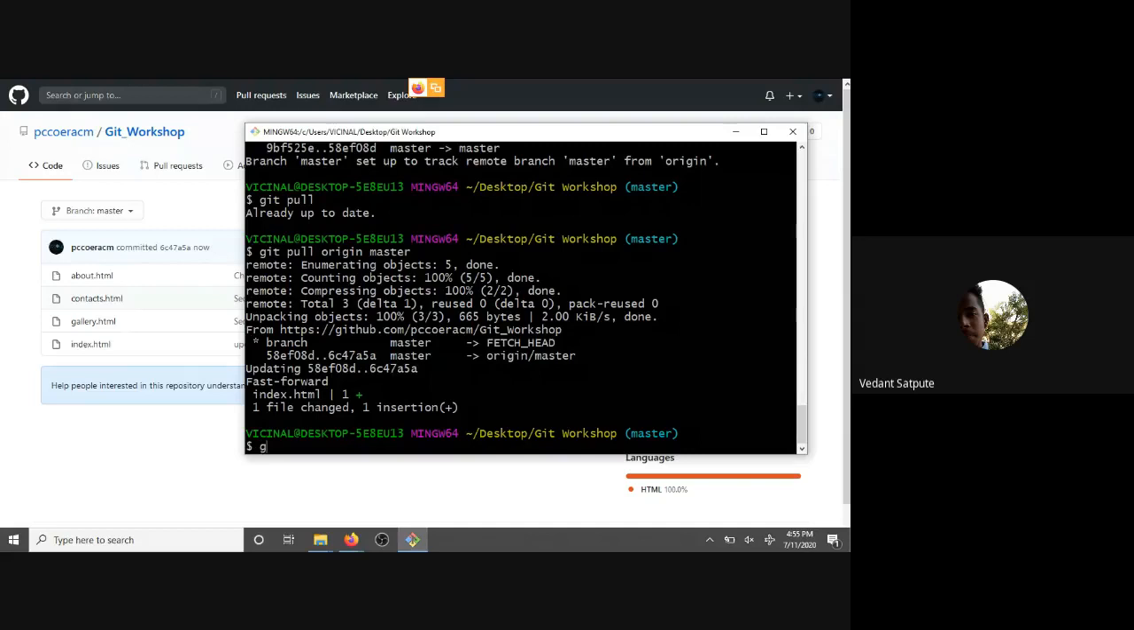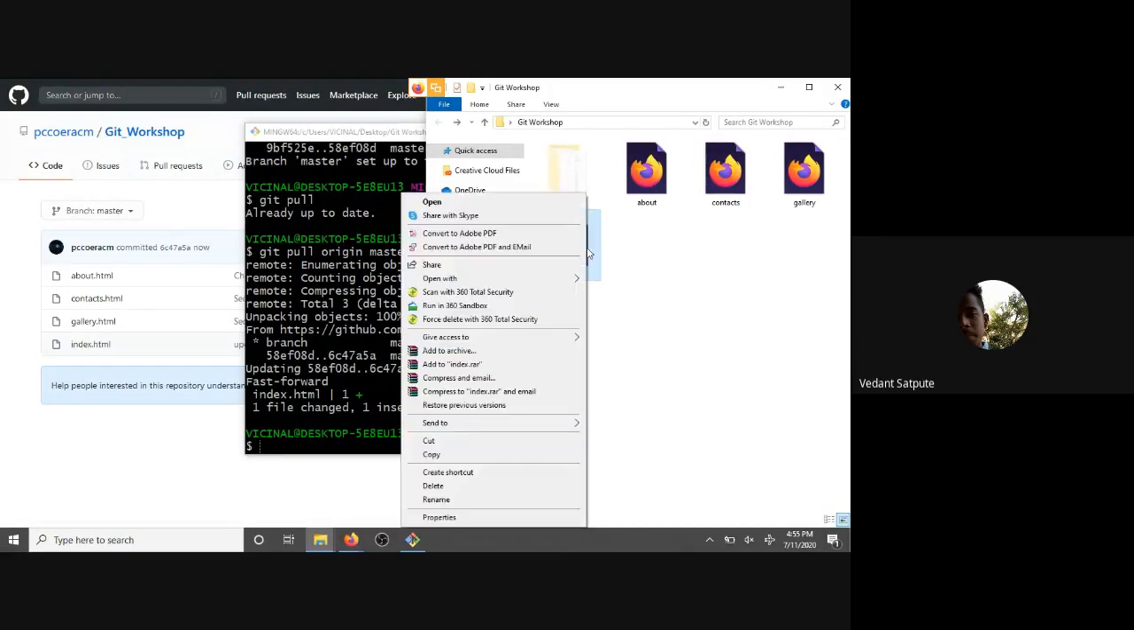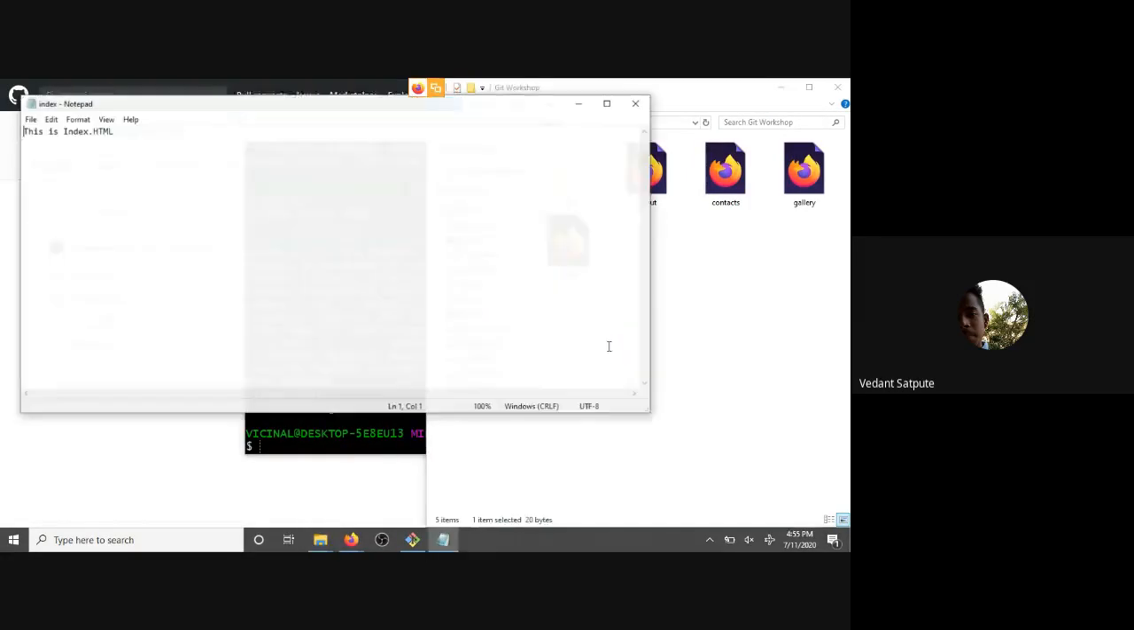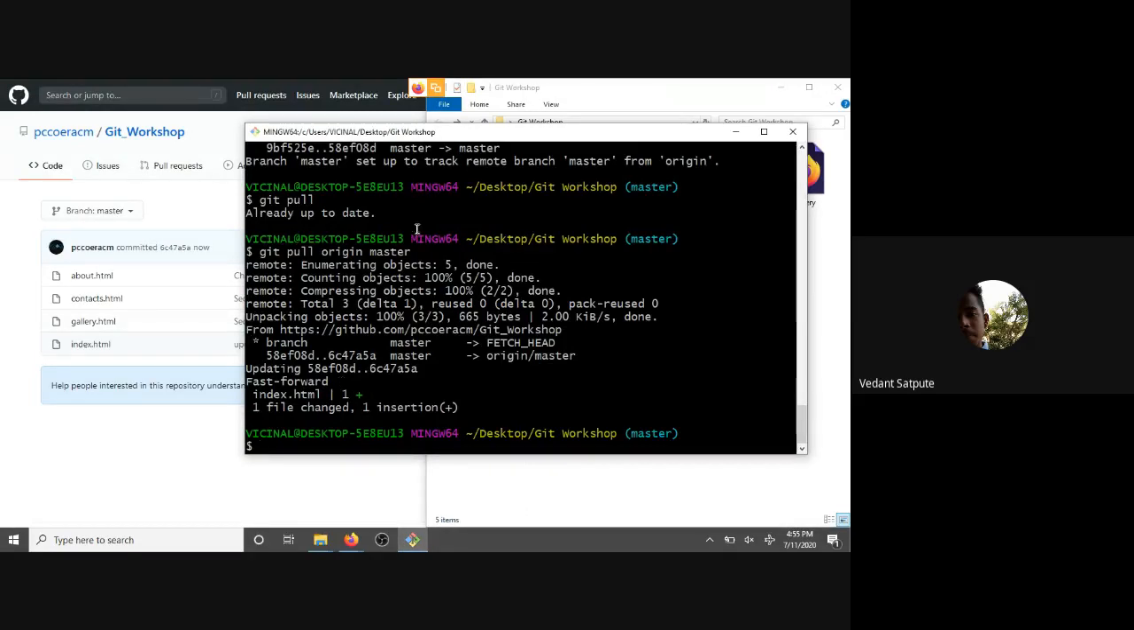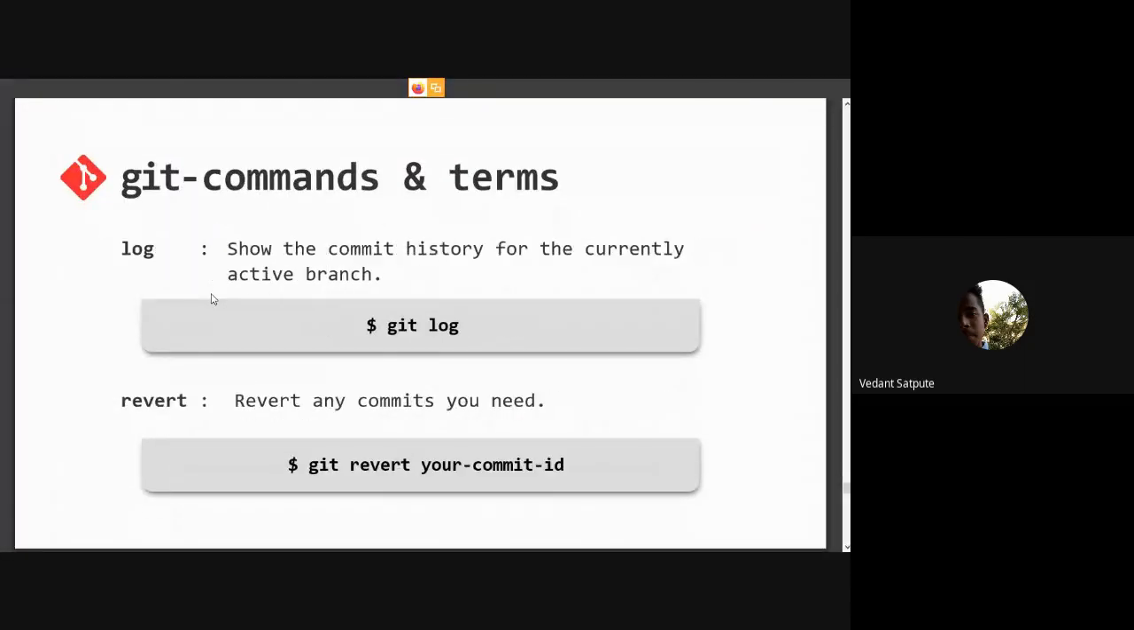You can see that it pulled from our file. What it actually did is, if you go to the index.html file, you can see that the change we did in our GitHub repository is now also in our local repository, that is our desktop. So yes, this is why we use pull, to get changes that are done before and after. So yes, that is the pull command.